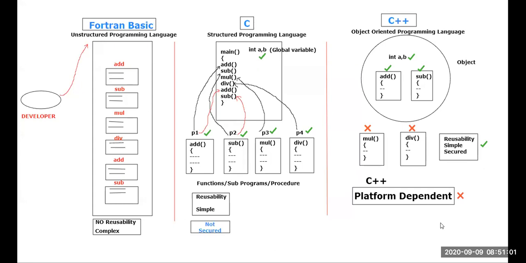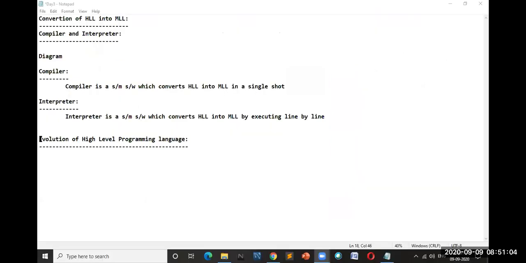the notes. You can just take the heading as evolution of high-level programming language. Below that, no need to write any definition or such. You just write the diagram, whatever the diagram I have written. You just write the diagram. Is that clear for everyone?